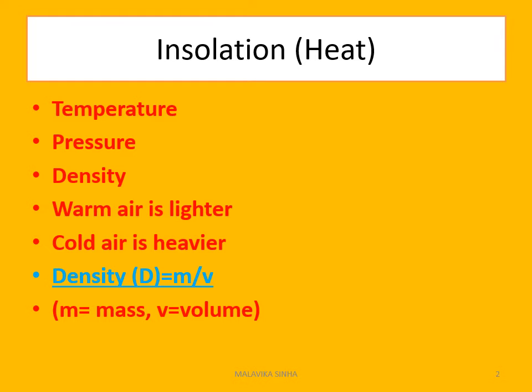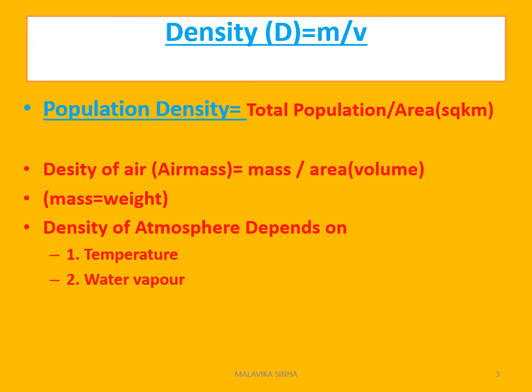Now the question is, what is density? Density is expressed by the capital D, and D is equal to m by V. M stands for mass, V for the volume. We are all familiar with the word population density. So what is population density? Total number of people in a particular area divided by that area. That is normally called population density.